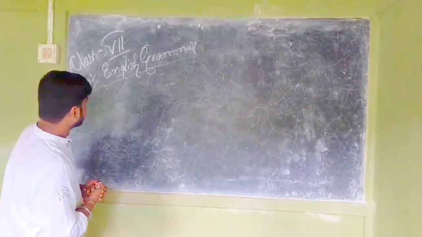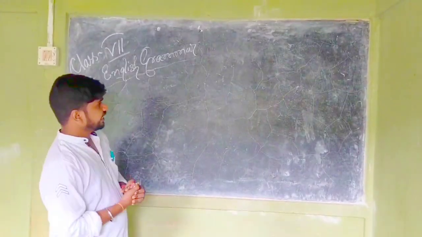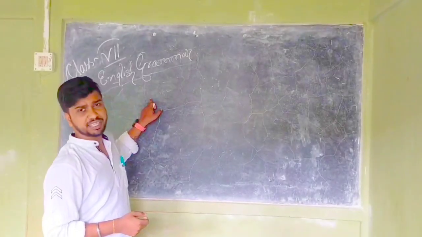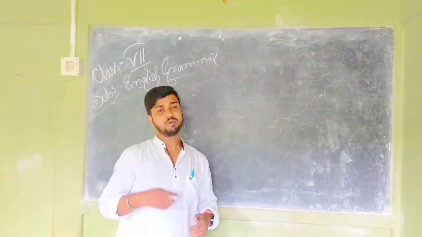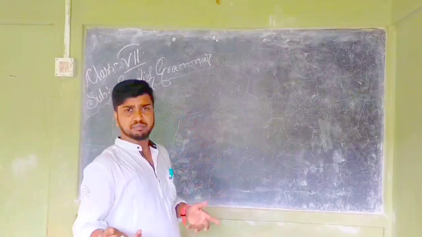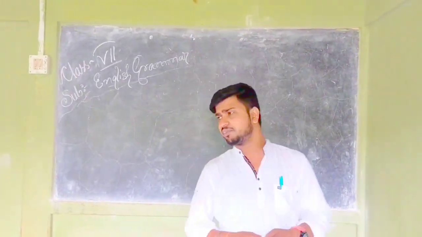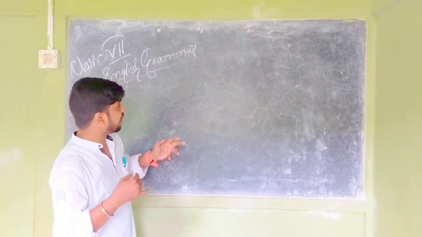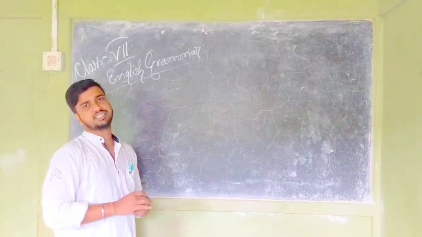Okay. Students, in a sentence, subject is a very important part of what we will speak about in a sentence. It may be person, it may be things, or any other things. What we will say about in a sentence is called subject.